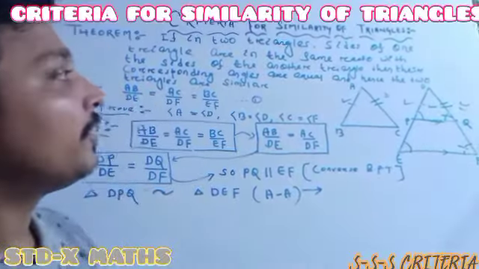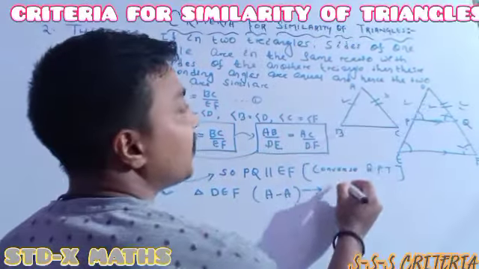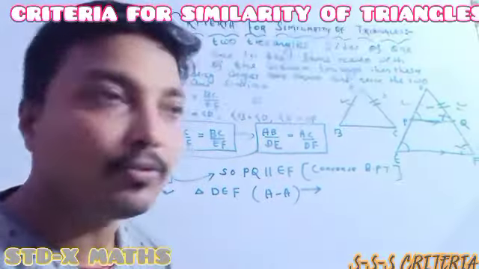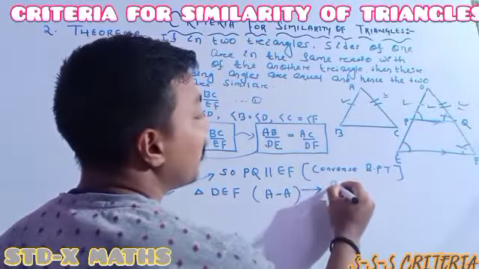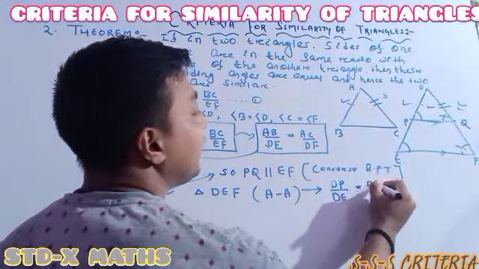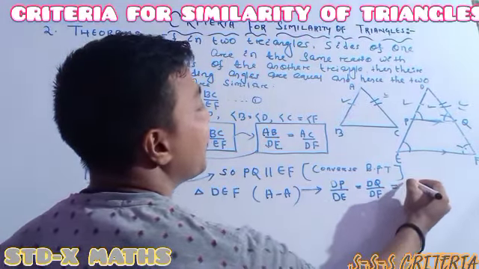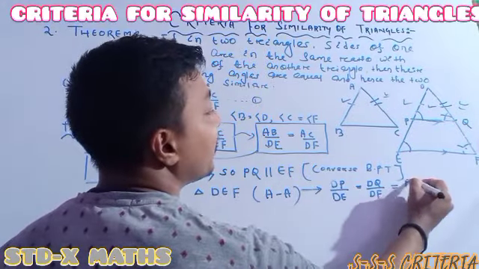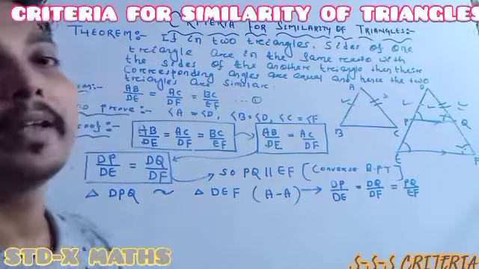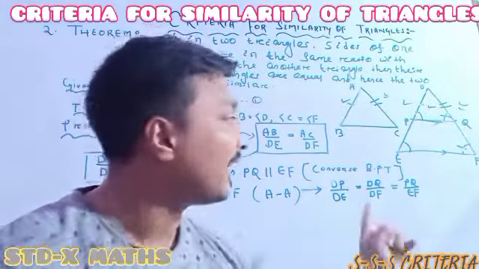Whenever this smaller triangle is similar to the larger triangle, can I write it just like this? Whenever two triangles are similar, it means the corresponding sides are in the same ratio. So for the smaller triangle DP divided by the larger triangle DE is equal to DQ divided by DF, which is the same as PQ divided by EF. Understood perfectly? Whenever two triangles are similar, their corresponding sides are in the same ratio. That one I just wrote.